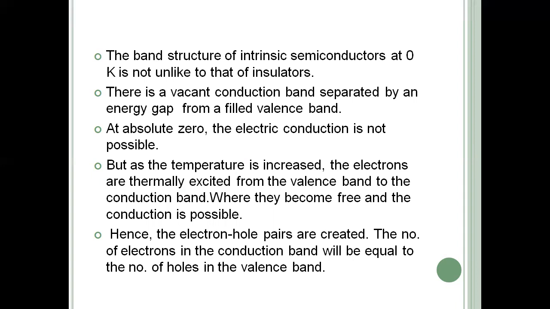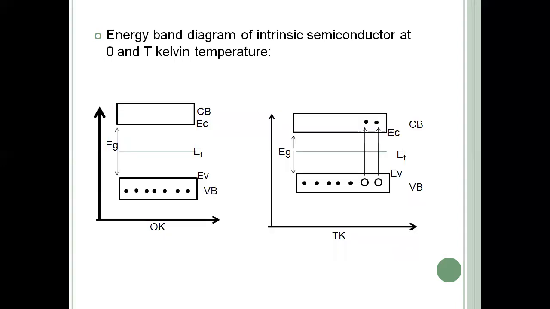for an intrinsic semiconductor. So let us see the energy band diagram for an intrinsic semiconductor at 0 degree Kelvin and T degree Kelvin. On the screen, you can observe that at 0 degree Kelvin, all the electrons are present in the valency band and there is an empty conduction band, separated by an energy gap Eg. Let EC be the minimum of the conduction band and EV be the maximum of the valency band. Now, as you increase the temperature from 0 degree Kelvin to T degree Kelvin, what happens?